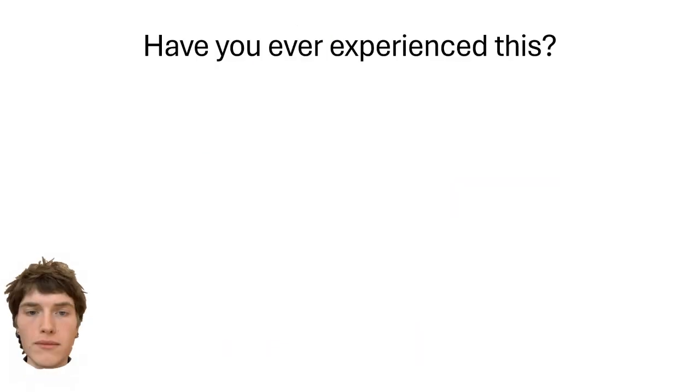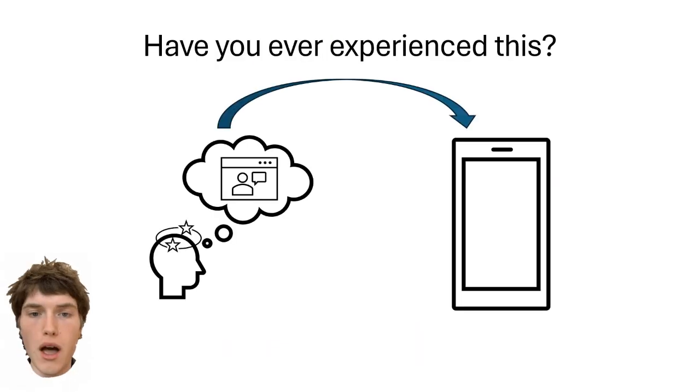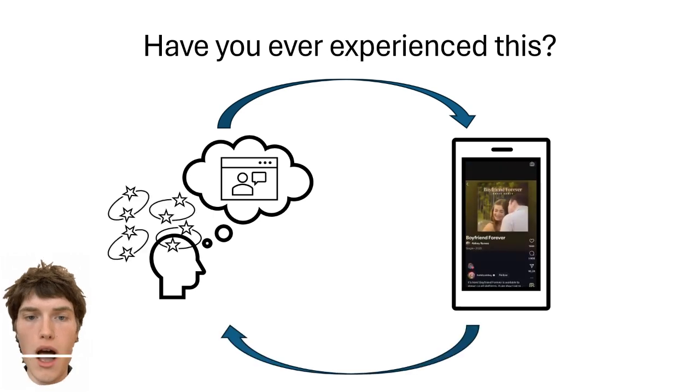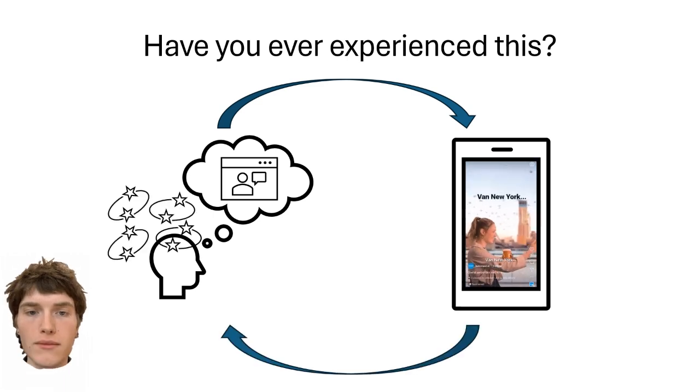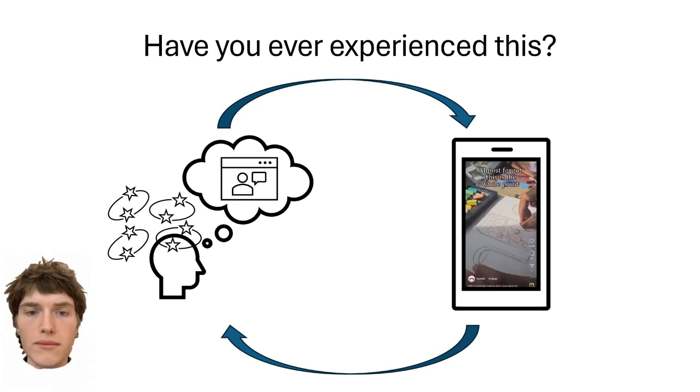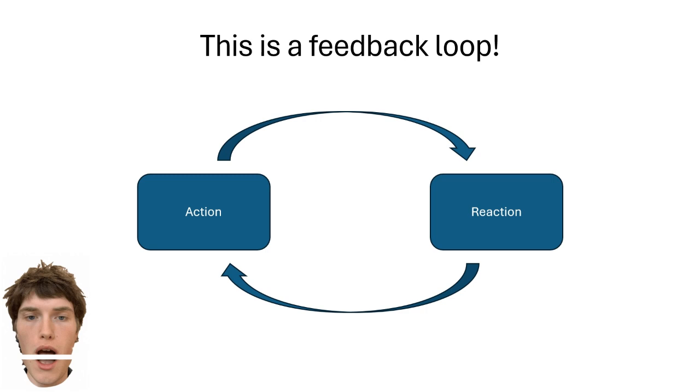Have you ever experienced this? You have to make a knowledge clip video for your course, but you just can't bring up the motivation. You start watching endless Instagram reels to distract yourself, but this makes you even more stressed, depressed, and unmotivated. As a result, it becomes even harder to start working on your assignment. This is a feedback loop.